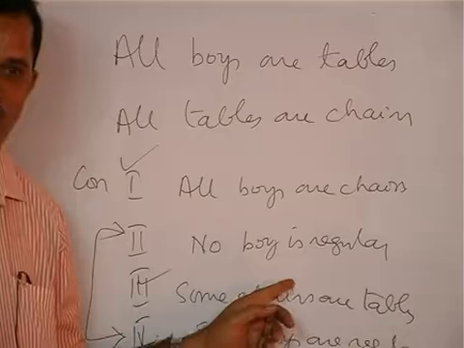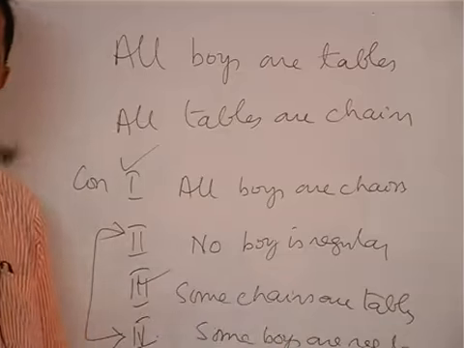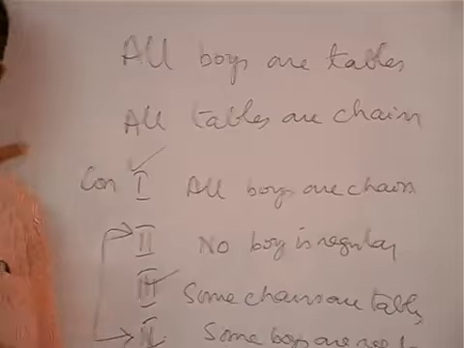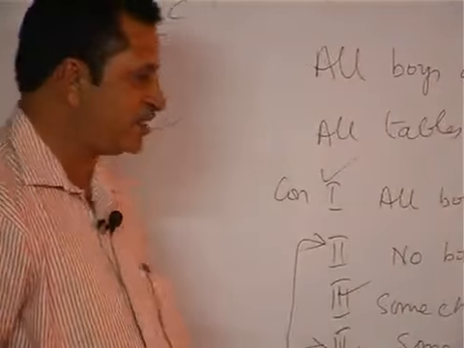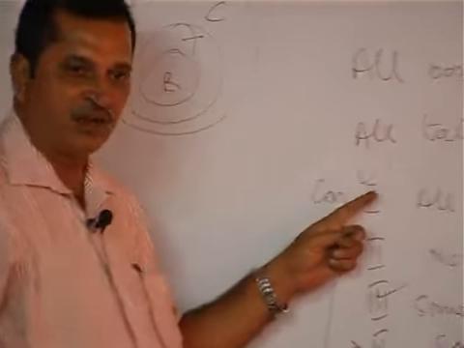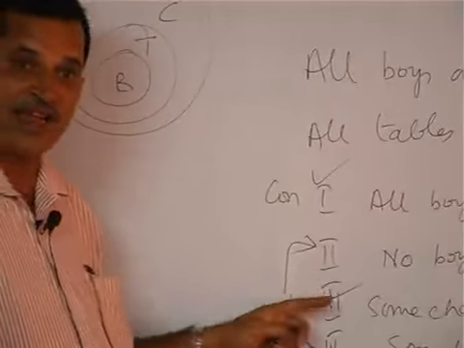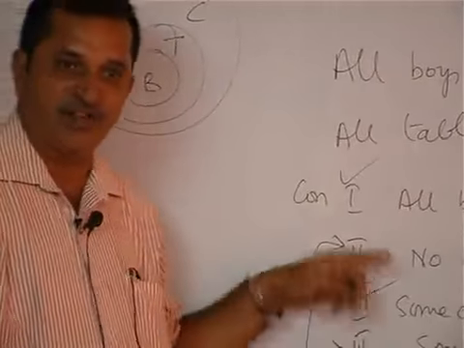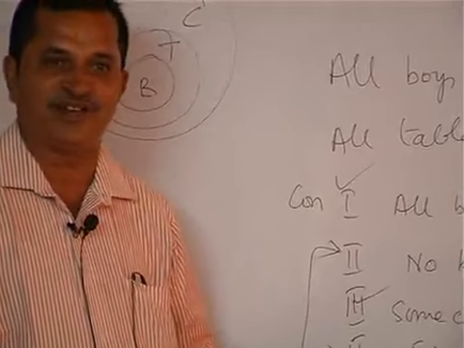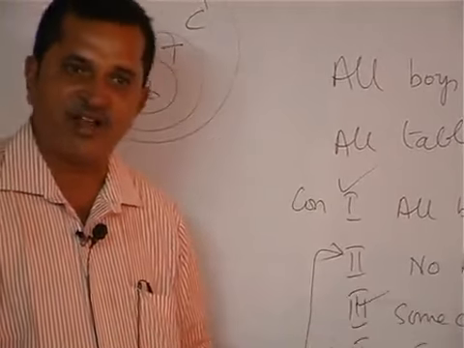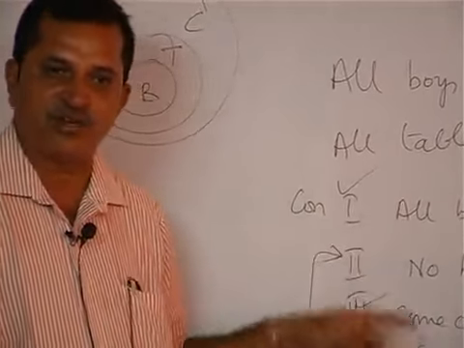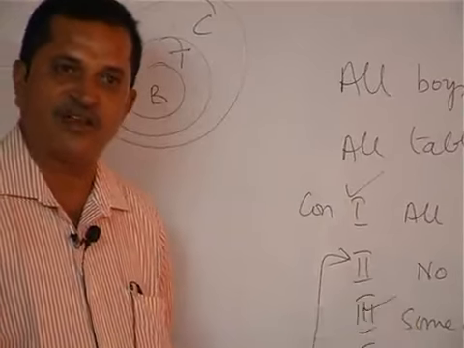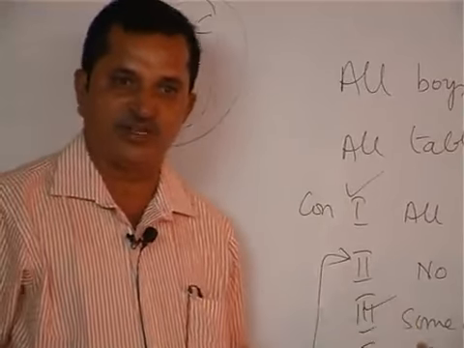Definitely any one of them will follow. Both cannot follow, anyone can follow. So in such cases your answer is conclusion 1, 3 and either 2 or 4, even though they are not related to the statements.